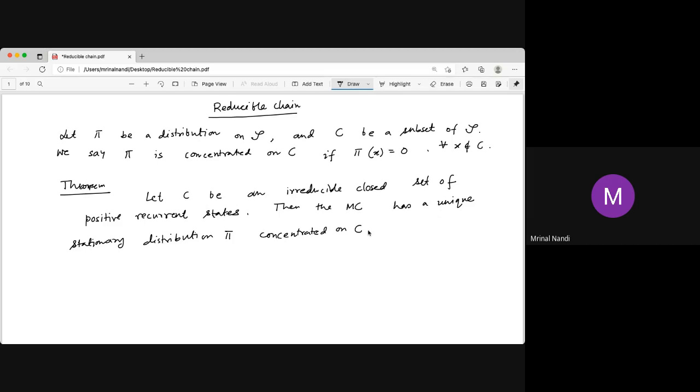If there are several irreducible closed sets, C1, C2, up to Cn, then it is not unique overall. There may be one stationary distribution on C1 and a different one on C2.